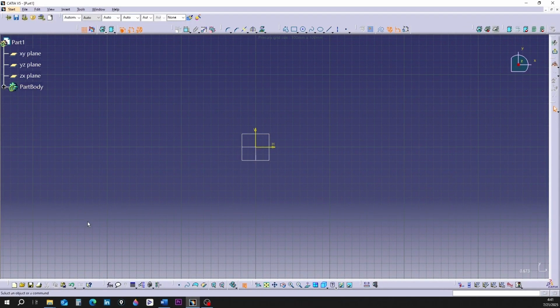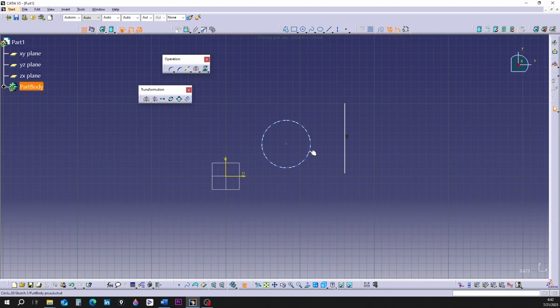Hello friends. Today we will talk about the transformation toolbar. This toolbar is the fourth row from the left in the operation toolbar. This toolbar has 6 different tools. The first tool is called mirror.